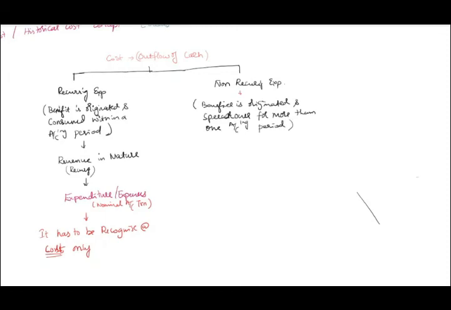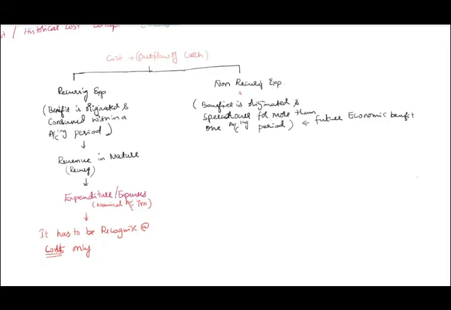Are you understanding slowly? It is what we call future economic benefit. That is the expenditure you have incurred, but because of it you have a future economic benefit, or not?